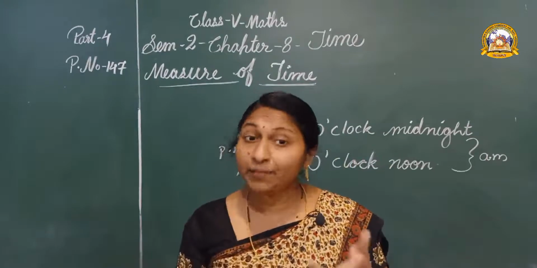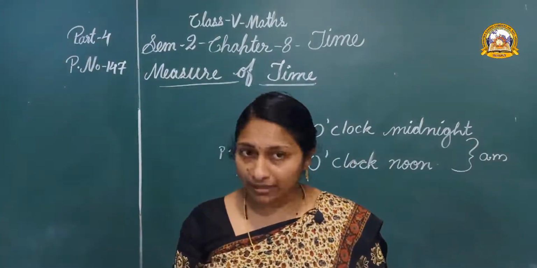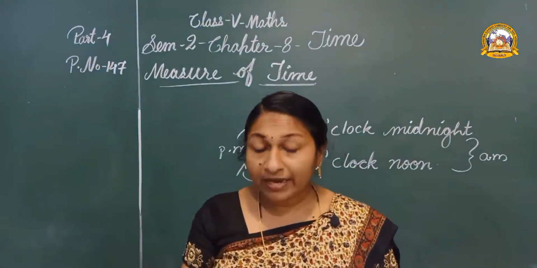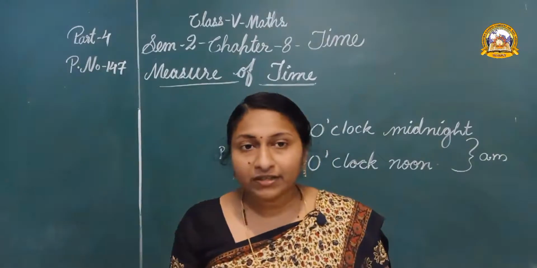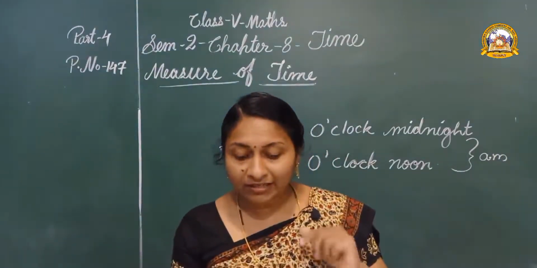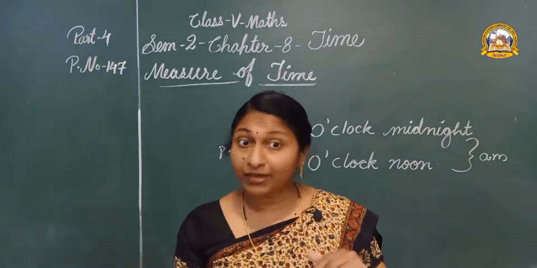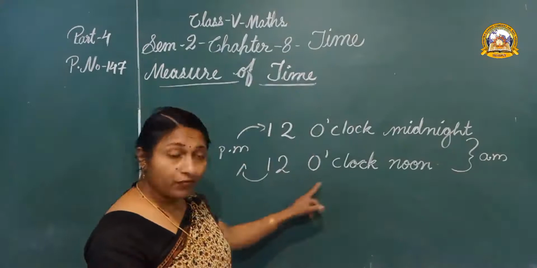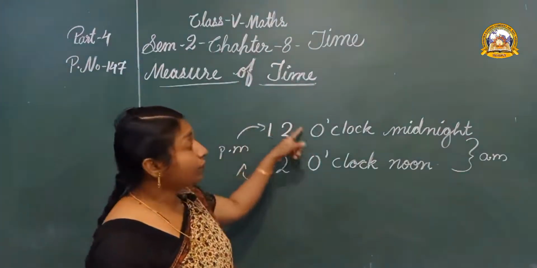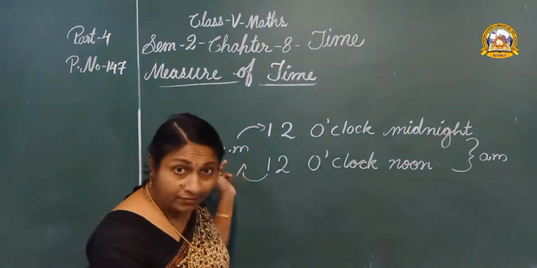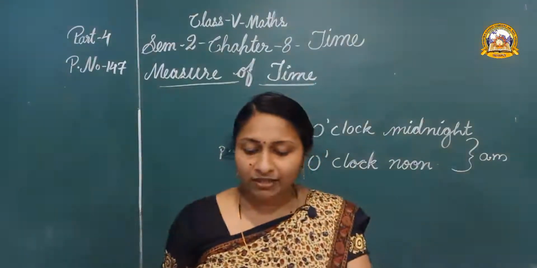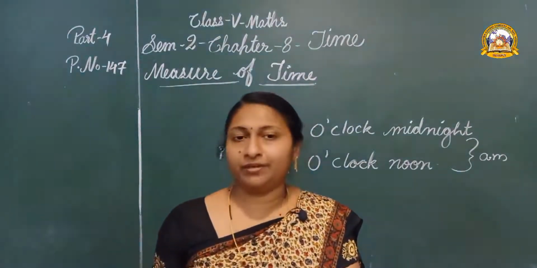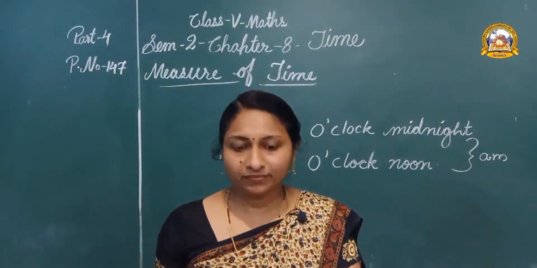Afternoon, we can say p.m. 6 p.m. Okay. Next, goes to sleep. Time 9 o'clock. a.m. or p.m.? Night 9 o'clock. That is p.m. After 12 o'clock noon, before midnight, that is p.m. So let us write goes to sleep at 9 o'clock p.m.